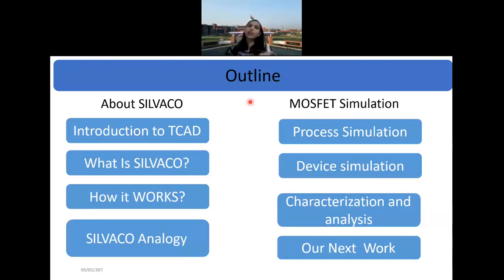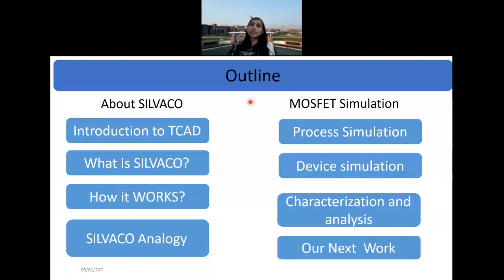So here's my talk outline. I'll start with the introduction of TCAD, why there is a need for TCAD, although I introduced it in the last hands-on also. It is practically impossible to fabricate every single structure and check its performance, because fabrication needs an enormous amount of investment, especially in the silicon industry. So what do you do? You go for simulations, where you can check all the possible things, and this way you can save that experimentation cost.